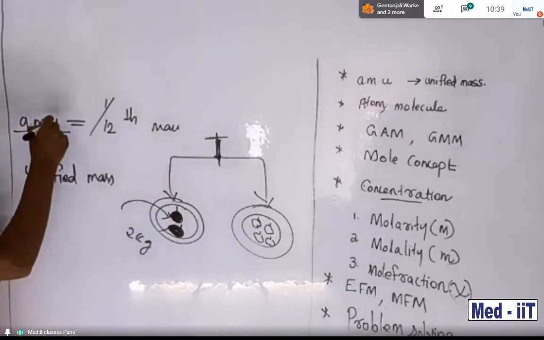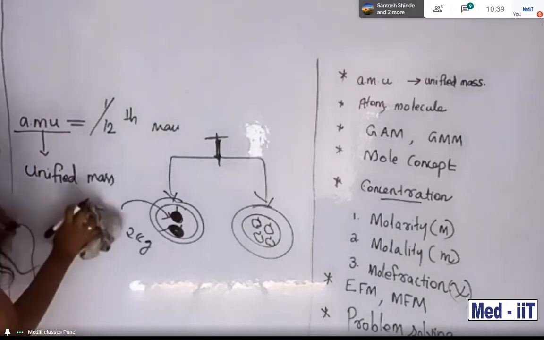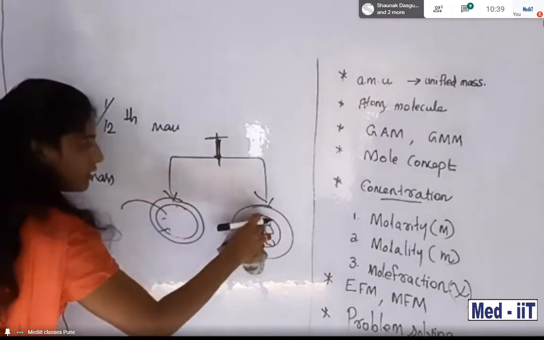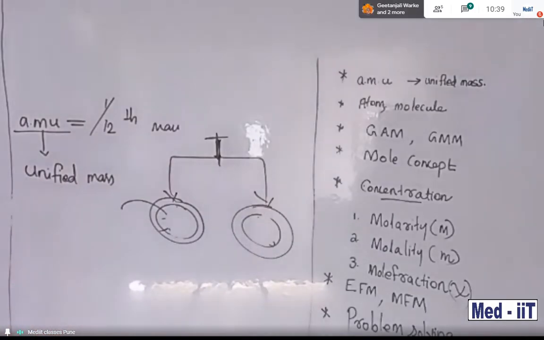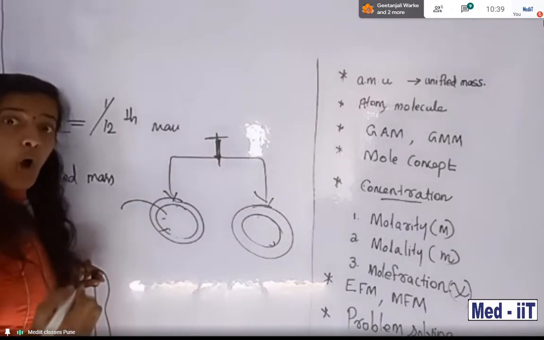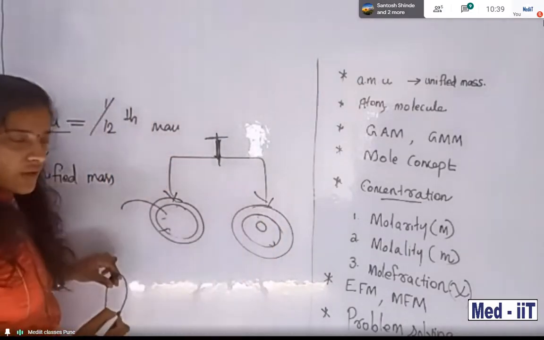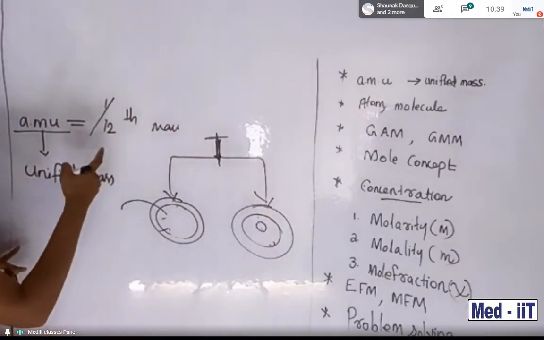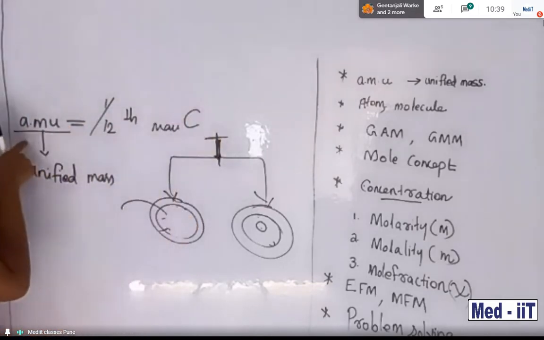We want to measure in mass units, meaning unit-wise. How will you do that? I will tell. Suppose in the same balance, instead of apple in chemistry, we want to measure some amount of oxygen. Oxygen molecule is here in chemistry. Suppose 1/12th mass of carbon is equal to AMU.